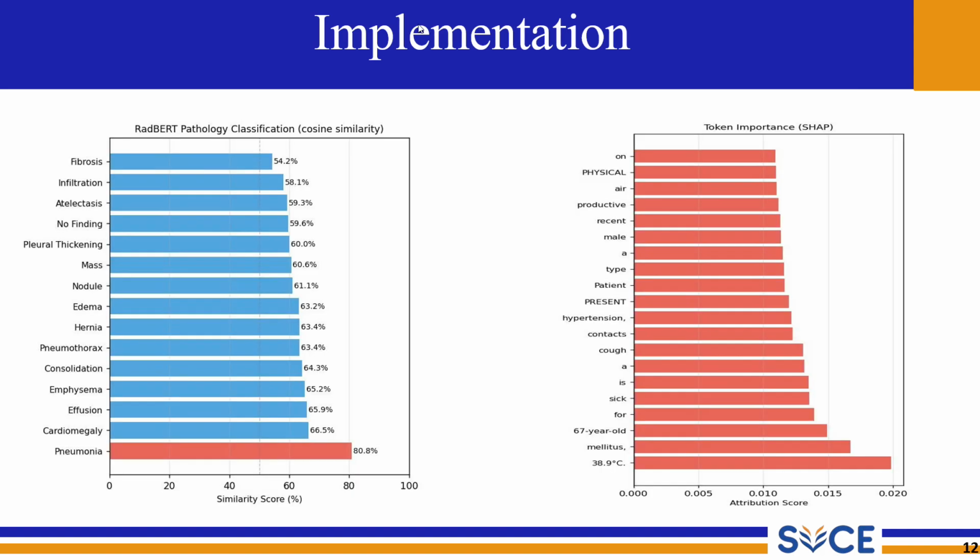Next, we have here the text layer's output. When we give it freeform text, we do both cosine similarity, which will get you the most important words that are being regularly used. In this case, we can see for cosine similarity on the left, it is pneumonia, which is over 80%. And this text input also has an explainable layer over it, which is SHAP. So these two will be combined. On the right side, you can see that the patient has a fever of 38.9 degrees Celsius. This is one of the core reasons, along with that she is 67 years old and has diabetes mellitus and hypertension. Combined, this is the output that we are getting for the text.